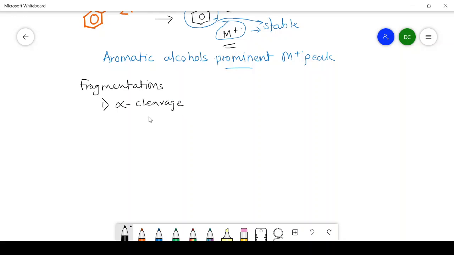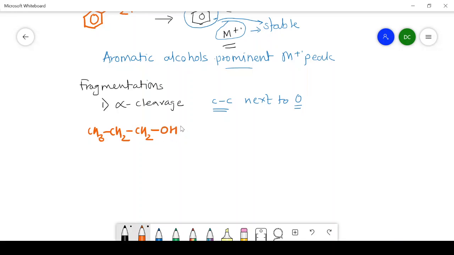First of all, we will see alpha cleavage. Now we have to know what is meant by alpha cleavage. Alpha cleavage is nothing but the cleavage of the carbon-carbon bond next to oxygen. You have to keep in mind that if the carbon-carbon bond next to oxygen is broken, that is called alpha cleavage. It can be better understood by taking the example CH3CH2CH2OH. This is 1-propanol.